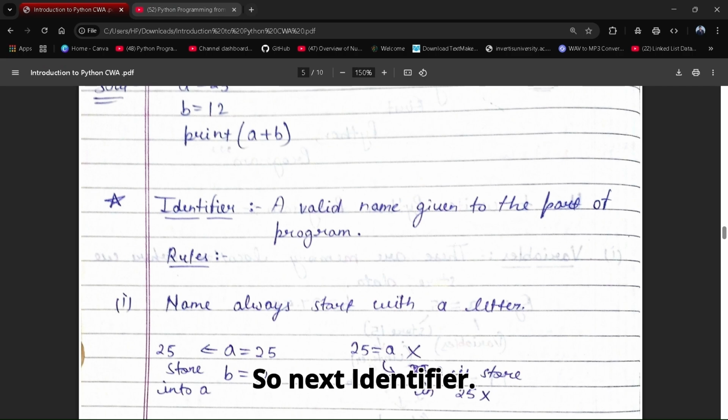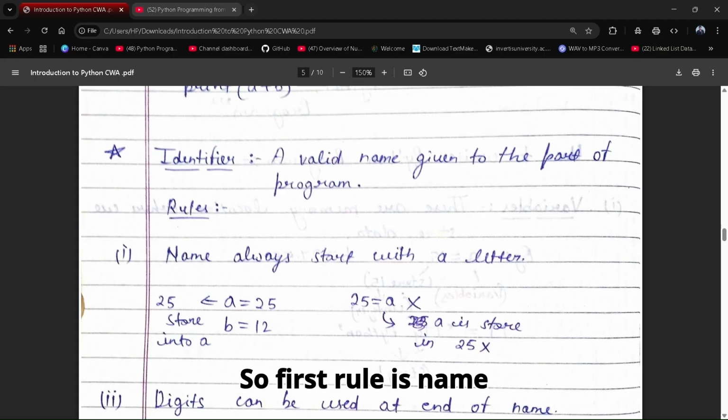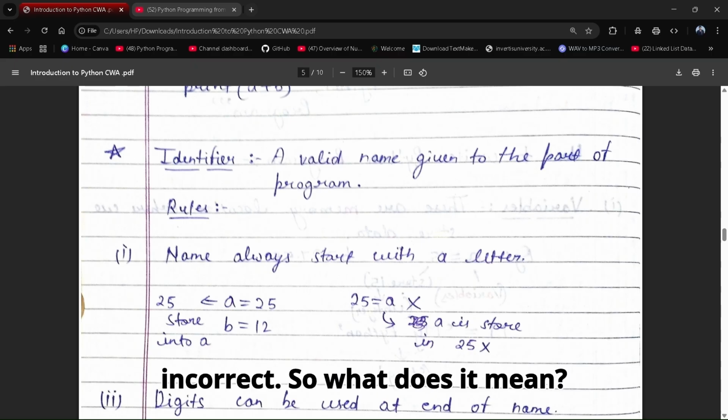So next, identifier, a valid name given to a part of a program. Here are some rules of identifiers. First, the name must always start with a letter. So the name of an identifier must start with a letter. Here you can write a equals 25, but 25 equals a is incorrect.